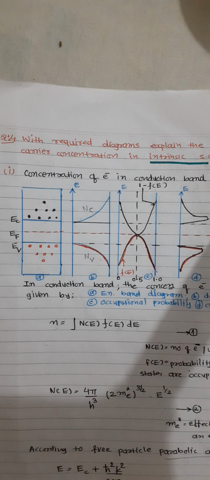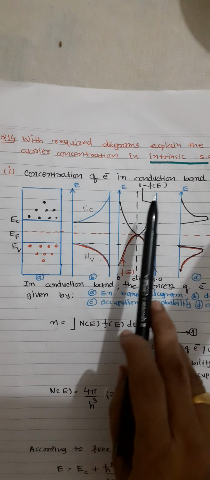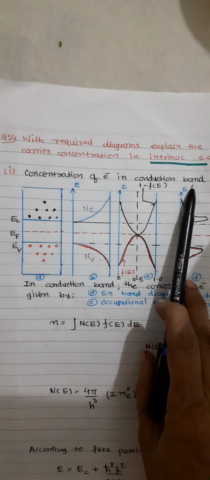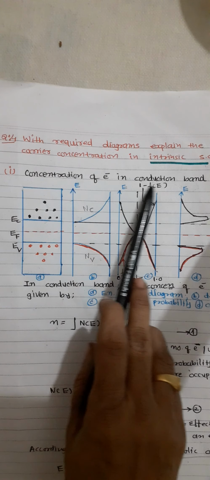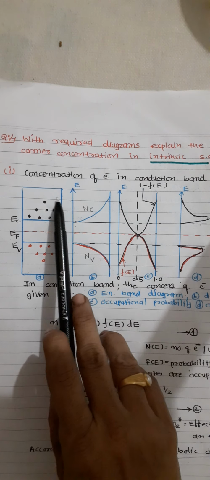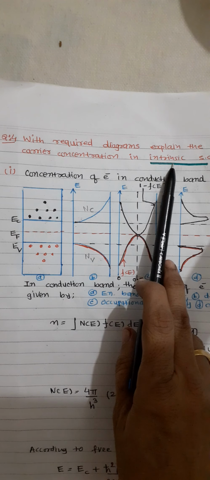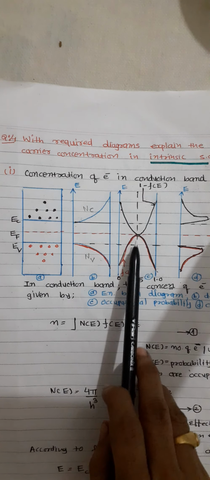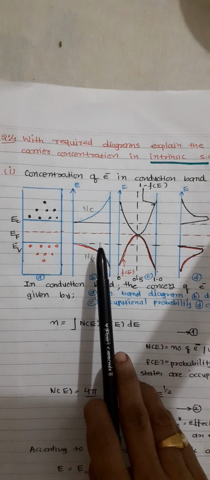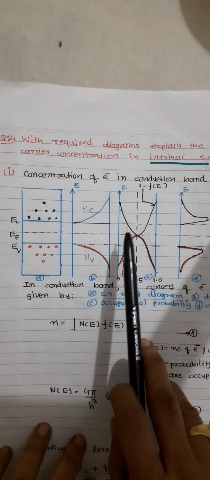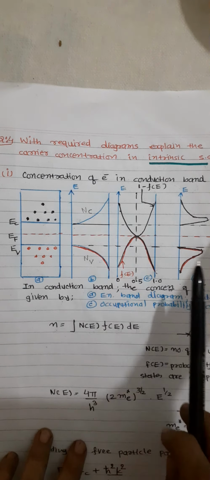See, in the first case we have seen the concentration of electrons in the conduction band. In the second case we have seen the concentration of holes in the valence band. Now in the third case, as you know, it is an intrinsic semiconductor. The charge carriers will be electrons as well as holes, so we have to consider both electrons and holes. So let's derive that third case, and in that we are going to study the mass action law.